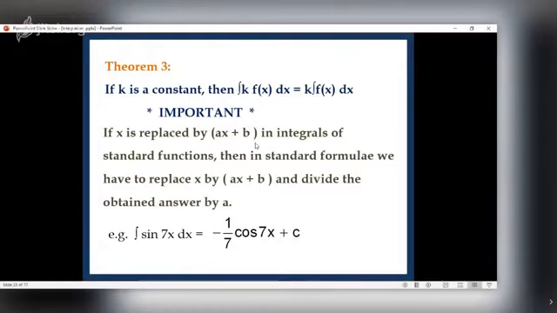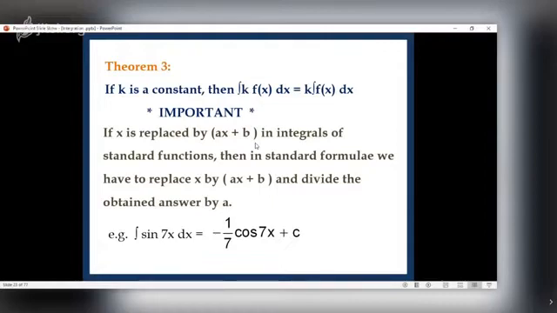Integration is the process which is inverse to differentiation. So while integrating, it is clear that we have to divide the answer by coefficient of x. Remember, this rule is only for linear function. I'll tell you about this in detail. See, what is integral of sine 7x? It is minus 1 upon 7 cos 7x, right?